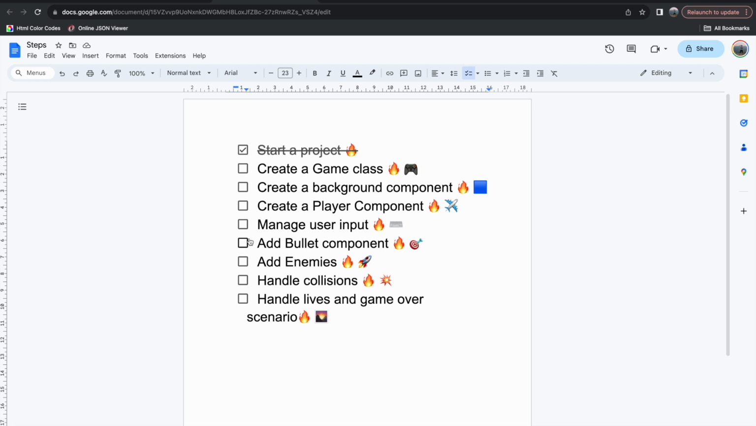Then we need to manage user input. I'm going to use the physical keyboard to control the player on the screen. Also, we need to add some bullets, of course controls for shooting bullets. In the end, we're going to add enemies, handling collisions, and the final thing is the game scenario. We need to handle lives and the game over scenario. When our game is over, maybe show some scores. Let's see, it's going to be a cool journey, and let's start with creating a game class.